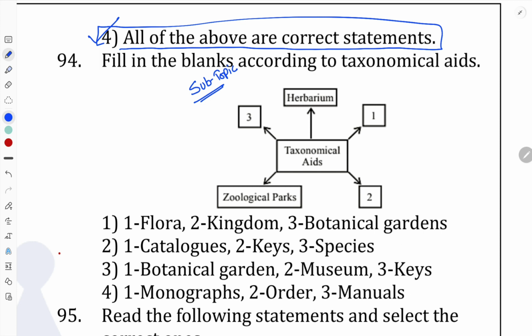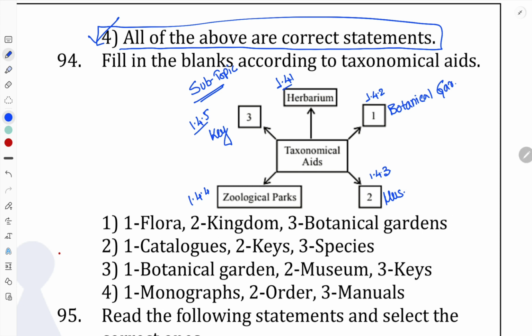So if you cross check your NCERT book, subtopic number 1.4.1 is herbarium. Subtopic number 1.4.2 is botanical garden. Subtopic number 1.4.3 is museum. Subtopic number 1.4.4 is zoological park. Subtopic number 1.4.5 is key. So this entire question is given from the subtopic numbers according to the proper arrangement given in our NCERT book.